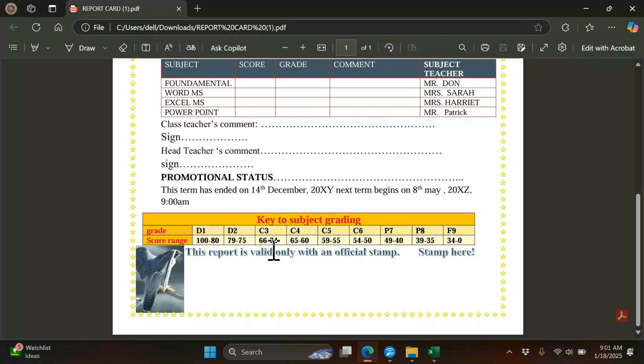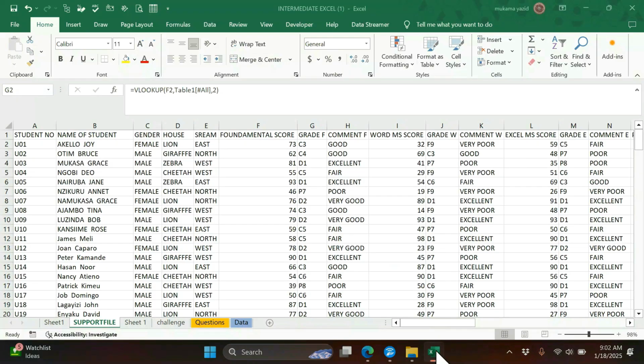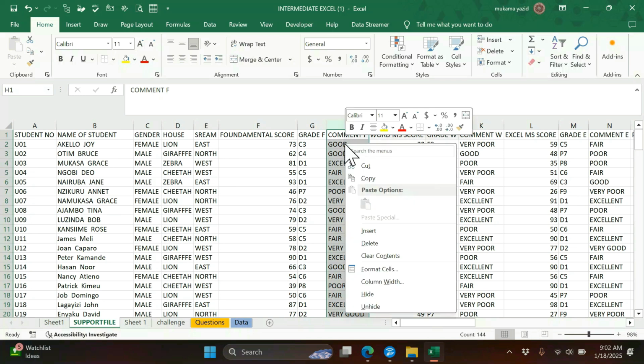Let us go to our Excel and we'll see how that one looks. So if we go to Excel, to calculate a grade using VLOOKUP is okay. That one is very okay, summarized. But if someone wants to use IF, let us create another column there.